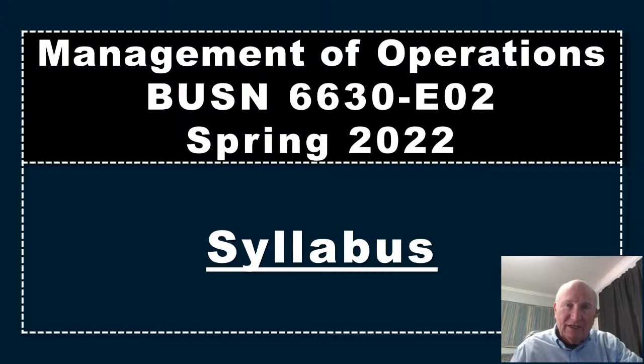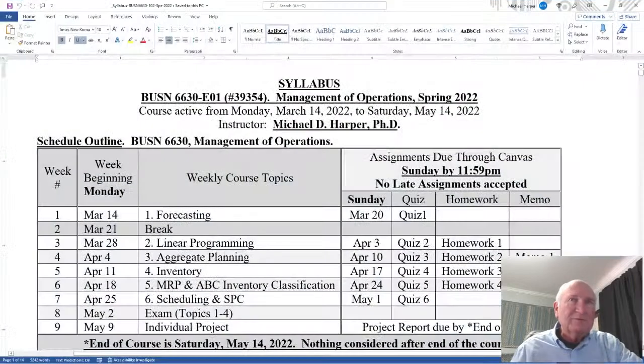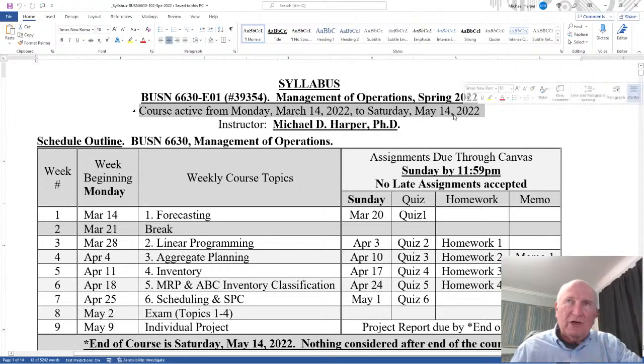This video is a syllabus video in BUSN 6630, section E02, the online section, 8-week course, spring 2022, Management of Operations. So let's bring up the syllabus. In the syllabus, I start with the course is active from Monday, March 14th to Saturday, May 14th. And I'll start right off with saying May 14th is the end of the course. Nothing is accepted after the end of the course.